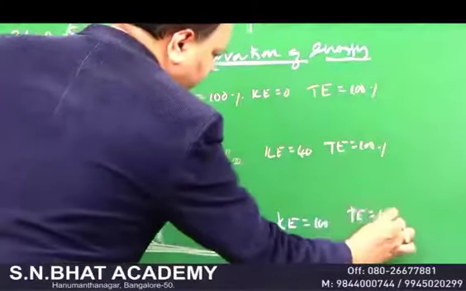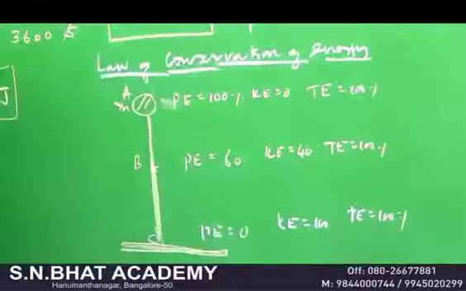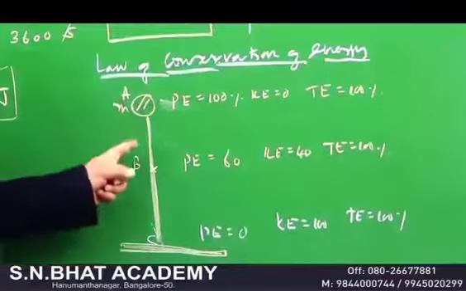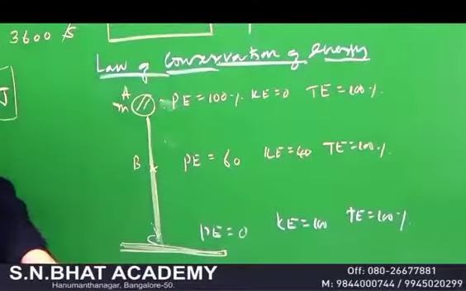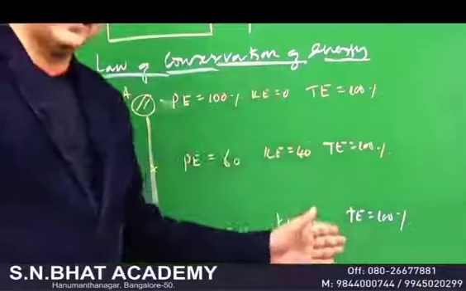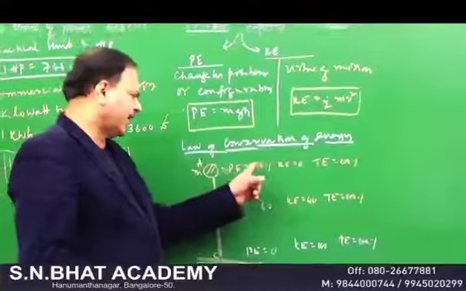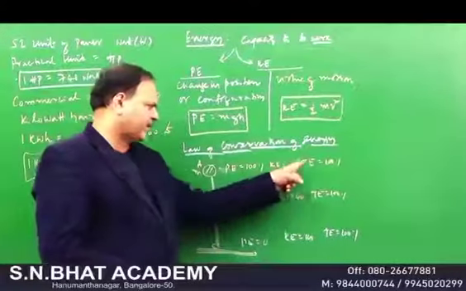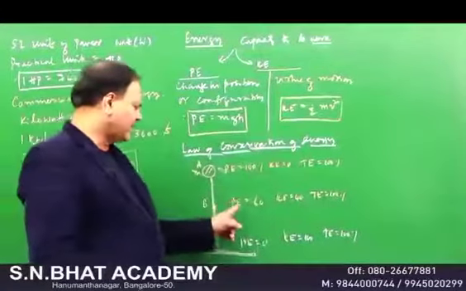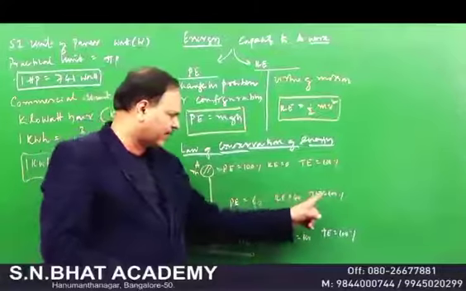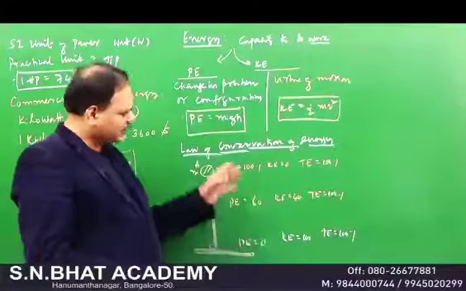Therefore, total energy is equal to 100%. What does it mean? At this point, at this point, at this point, energy is constant, and this is called the law of conservation of energy. Energy will appear either in the kinetic form or in the potential form, but total energy remains the same. Here also it is potential and kinetic, but total energy remains a constant. So that is the meaning.